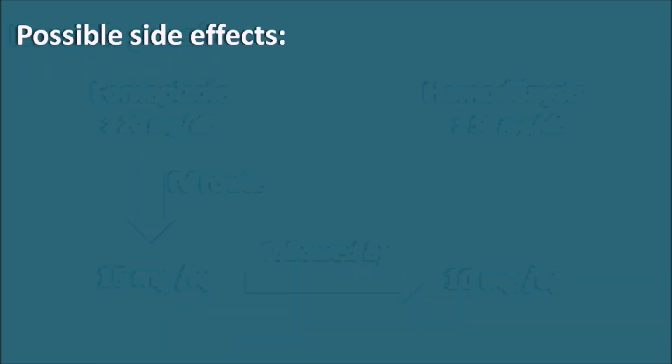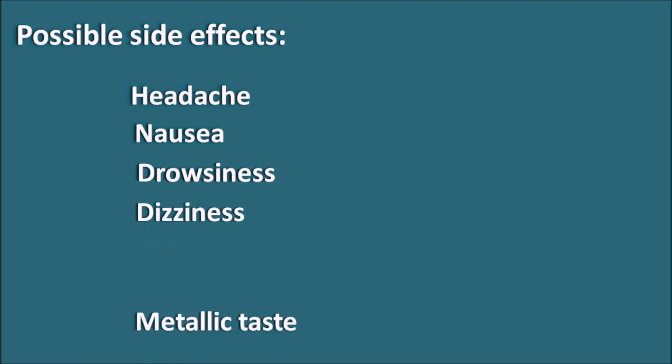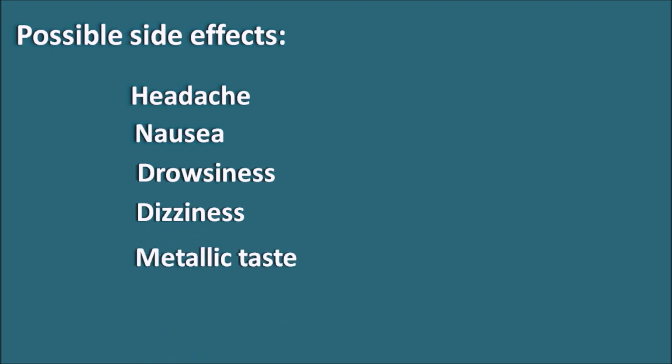Possible side effects. Fomepizole is given according to the symptoms of toxicity, and it is discontinued whenever the alcohol levels are less than 20 mg per dl. So side effects can be thoroughly controlled, but during administration the drug may cause a few side effects like headache, nausea, drowsiness, dizziness, and metallic taste in the patient. So these are a few of the side effects that can be observed with fomepizole treatment.